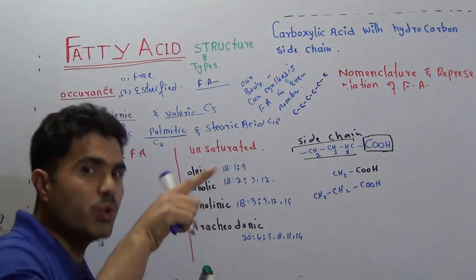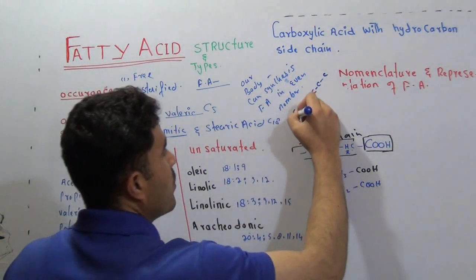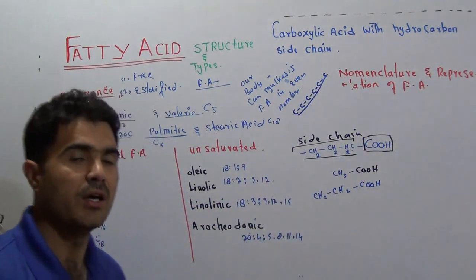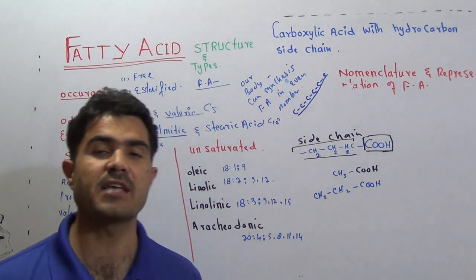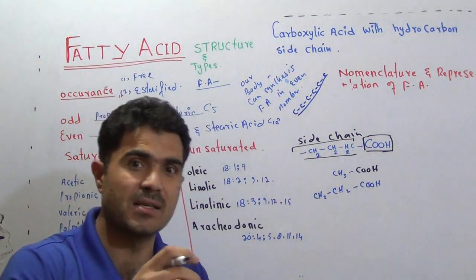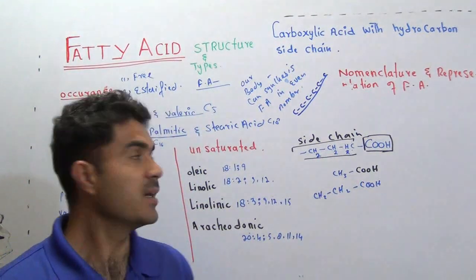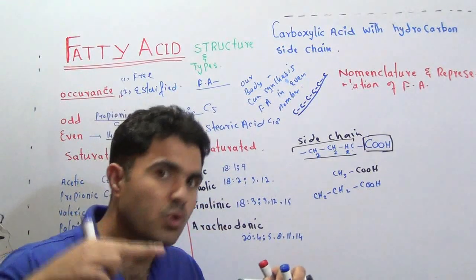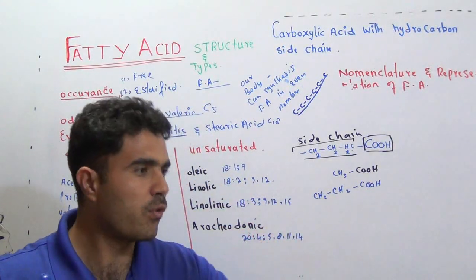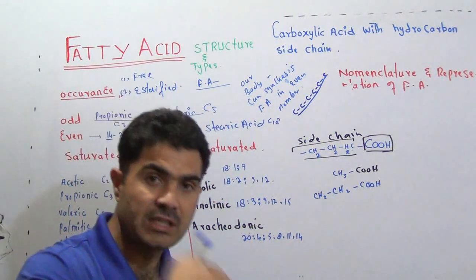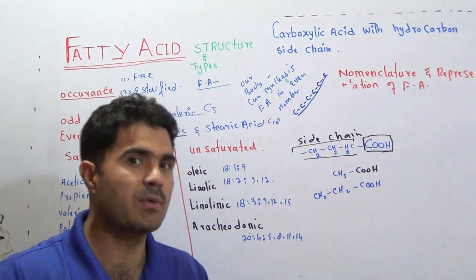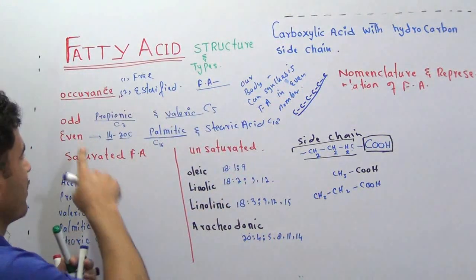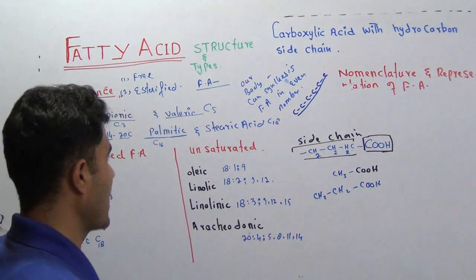So while adding two units all the time, whether you have a 4 carbon fatty acid, it will be even. Whether you have 6 carbon, it will also be even. So the cause of why fatty acids have even carbon is because of the synthesis. The way it is synthesized in the body is that each fatty acid is synthesized by the addition of 2 units, meaning each time 2 carbon units are added. So if you go 12, then 14, then 16, then 18, each time you will get an even number, not an odd number. Okay, so that was the reason why our body contains even. You can just write it as well.